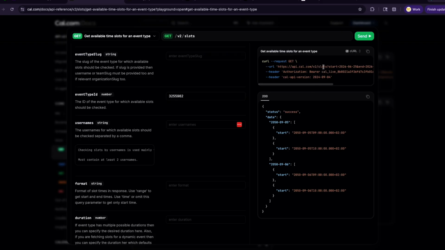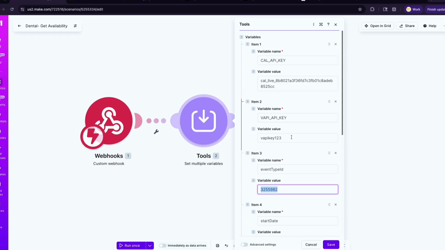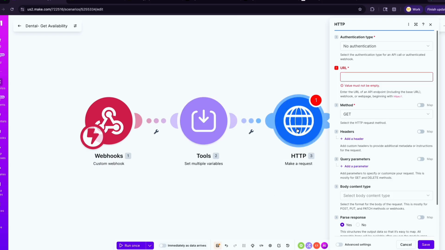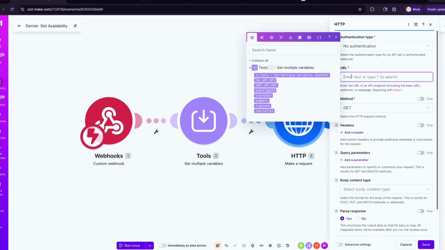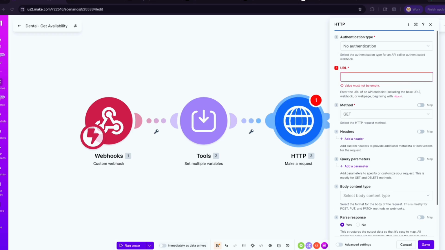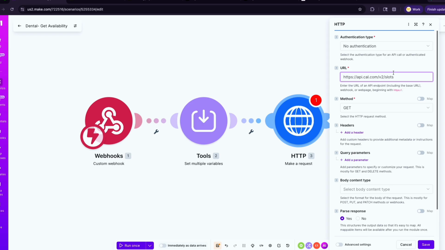So you need a URL, and a part of the URL that you need for your slots. You need your start date, you need your event type, you need your authorization, you need the Cal API version, and all of that. So you see exactly what to put in your HTTP request when you are building with cal.com. So we're going to go there, and the URL that we want for this is going to be the slots. We want to fetch slots, and this is going to be a get request, right?